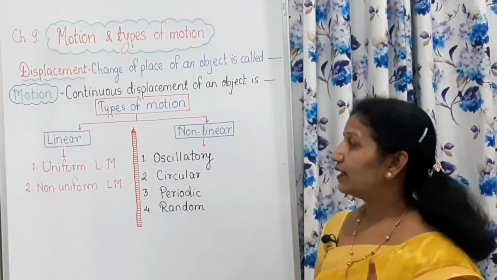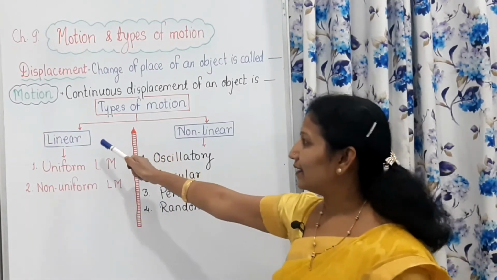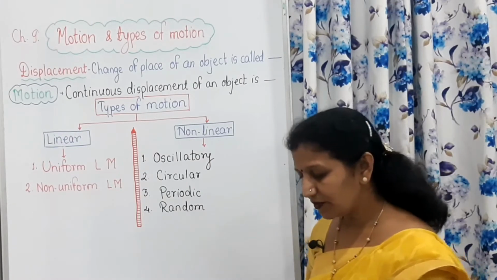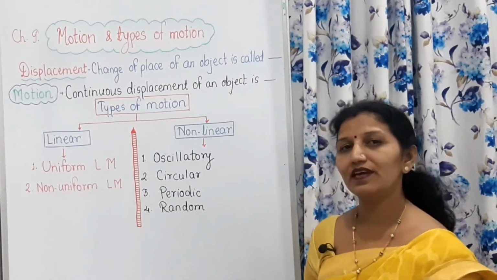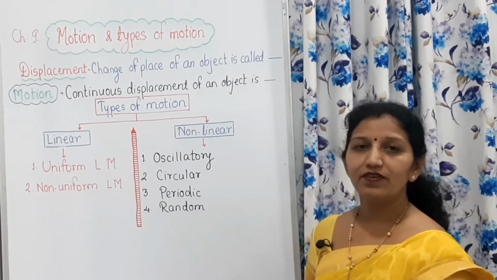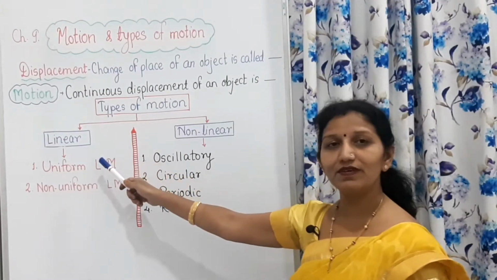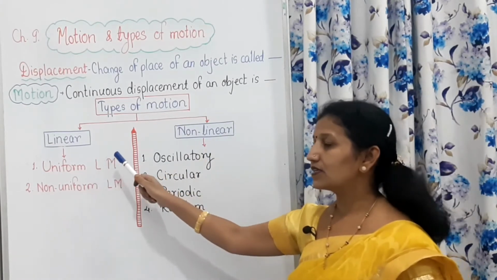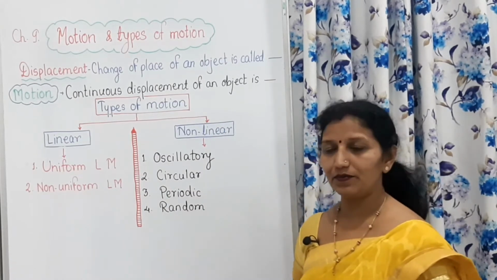See, there are two types of motion: linear motion and non-linear motion. If we are moving in a straight line, it is called linear motion, and the other one is non-linear motion. We will see them in detail. First of all, in this unit we will see the names of these two types, the subtypes of linear motion and the subtypes of non-linear motion.